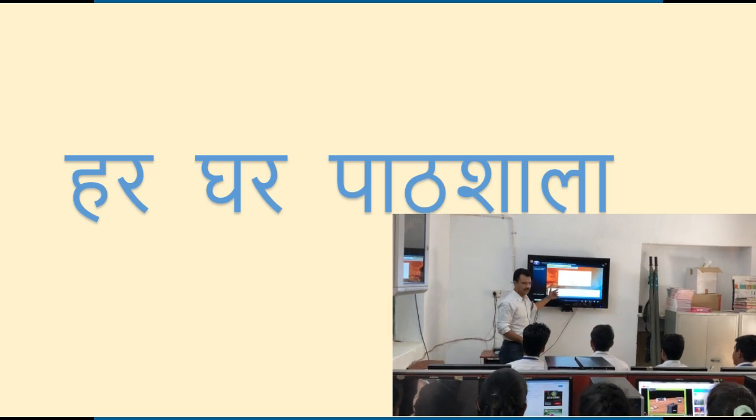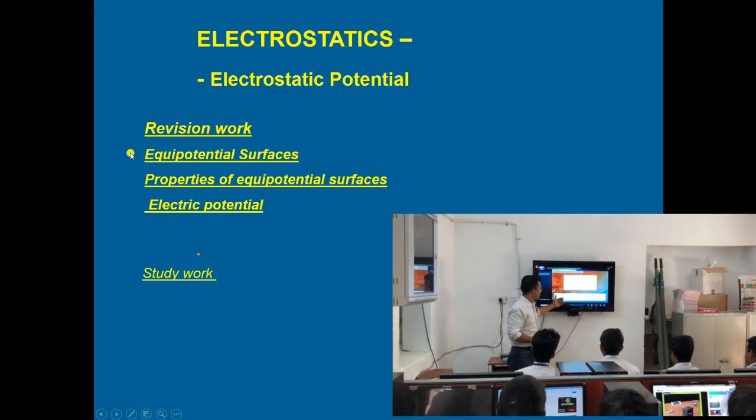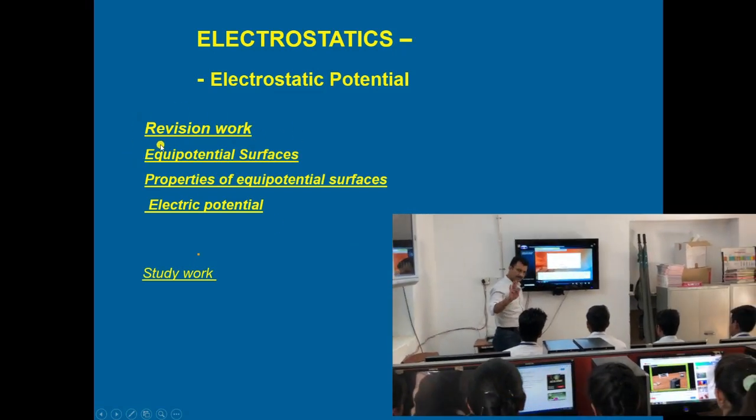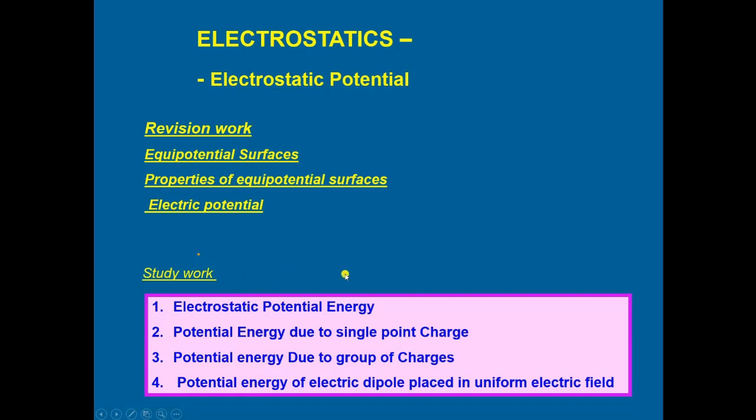तो फिजिक्स में हम शुरू करते हैं इलेक्ट्रोस्टैटिक्स। और इलेक्ट्रोस्टैटिक्स में पहले हम कुछ प्रीवियसली डिस्कस्ड जो टॉपिक्स हैं उनका रिवीजन करेंगे। We will discuss the equipotential surface, property of equipotential surface and electric potential. And in the study work of this module, we will discuss the electrostatic potential energy due to single point charge, and the potential energy due to group of charges, 2 charges, 3 charges, and we will generalize that for the n number of charges.